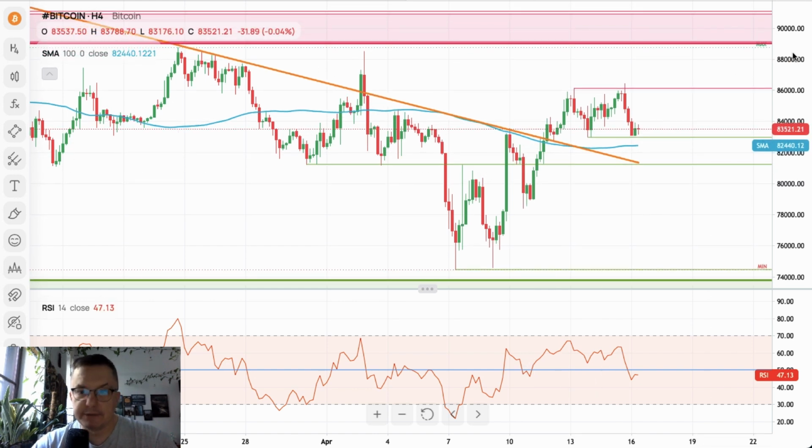So please keep an eye on the Bitcoin. Very, very nice range here, very important situation here on the Bitcoin as well.